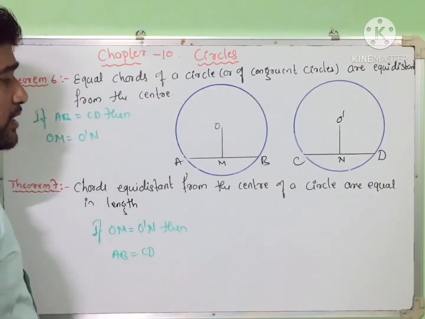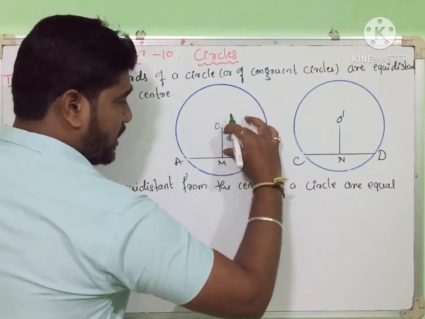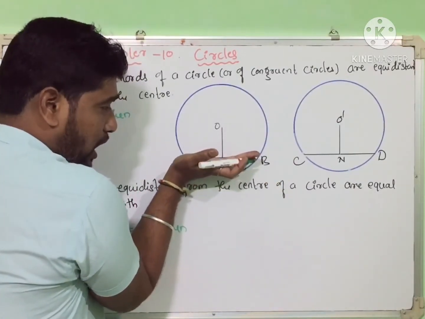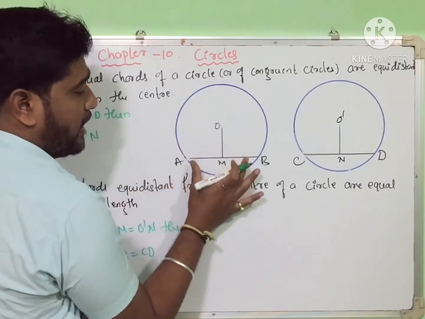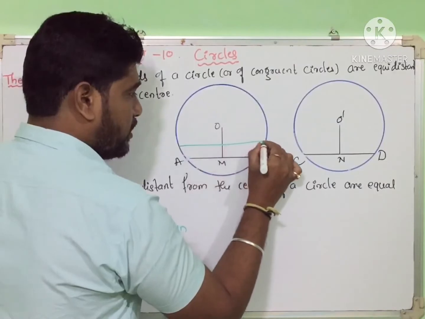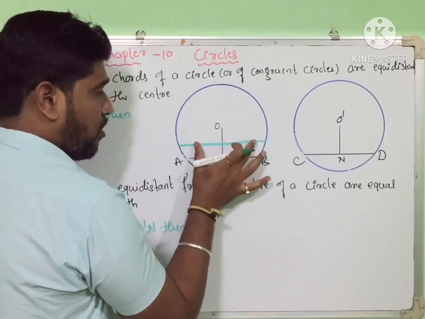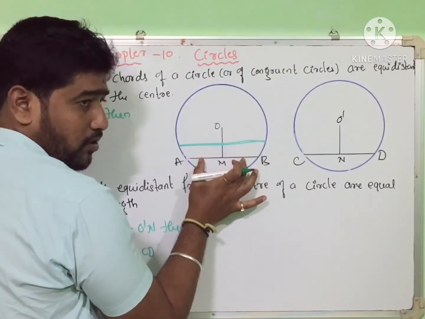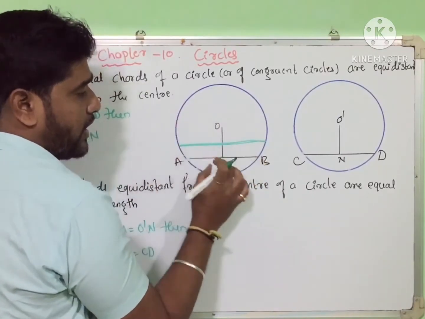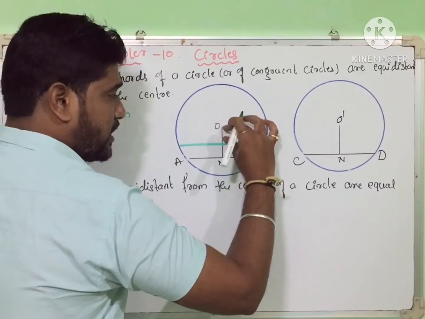So another concept is there. When this distance decreases, meaning the chord is towards the center, that time the chord length increases. If the chord comes here, this chord is greater than this chord. The length of the chord increases when it is towards the center, and that time the distance decreases.